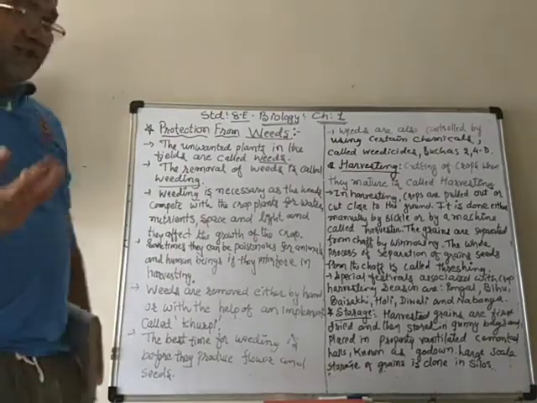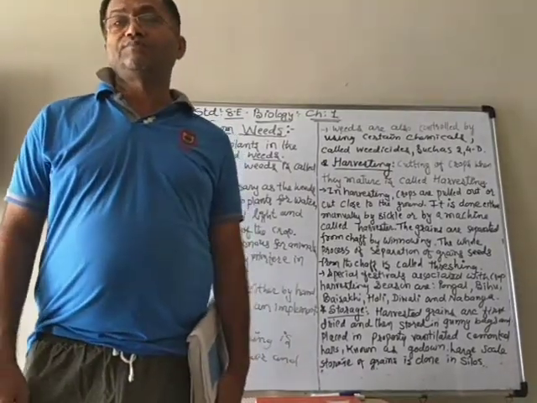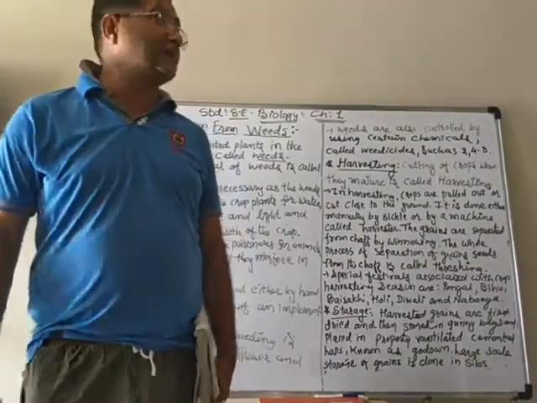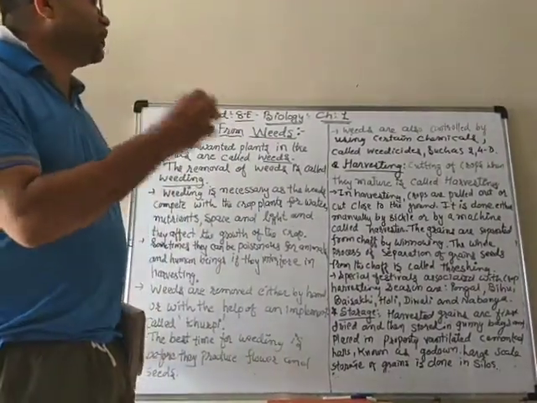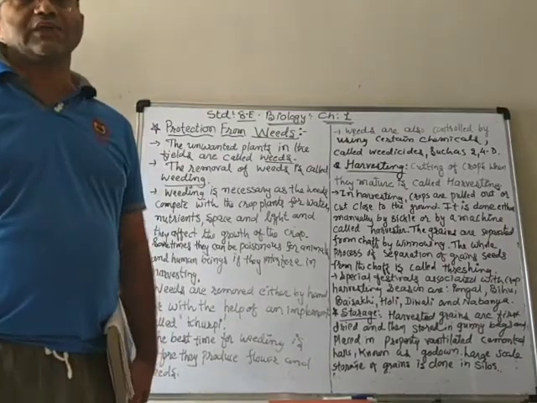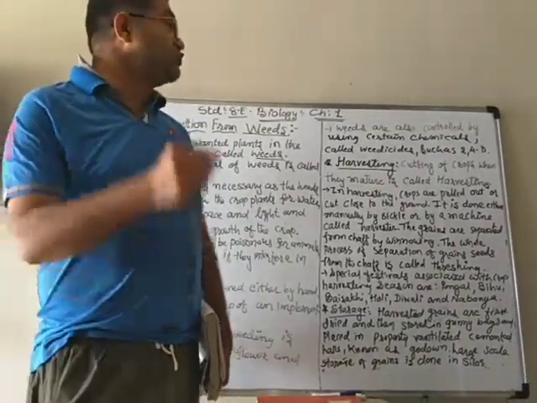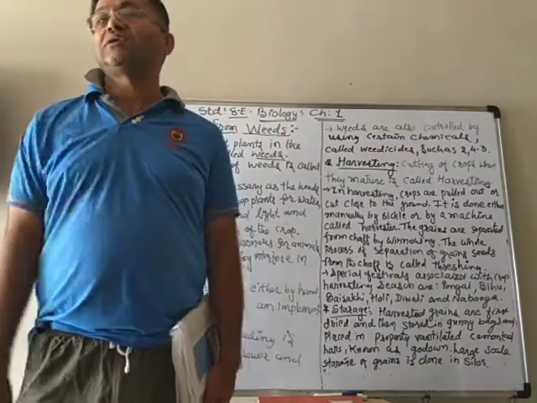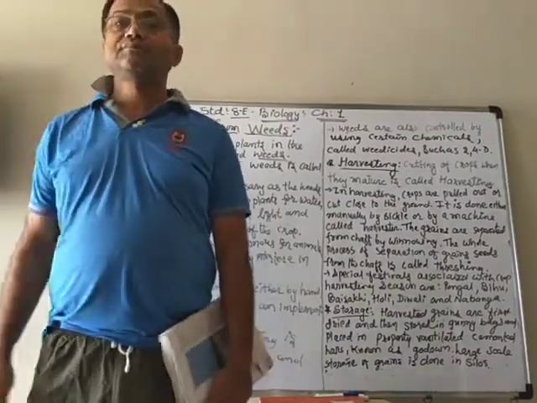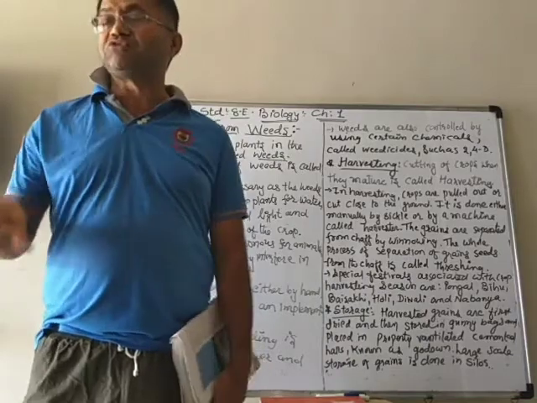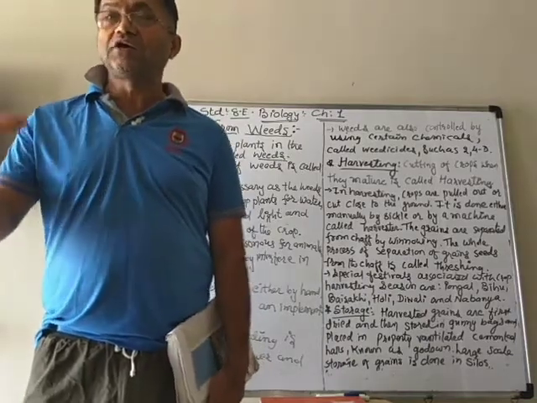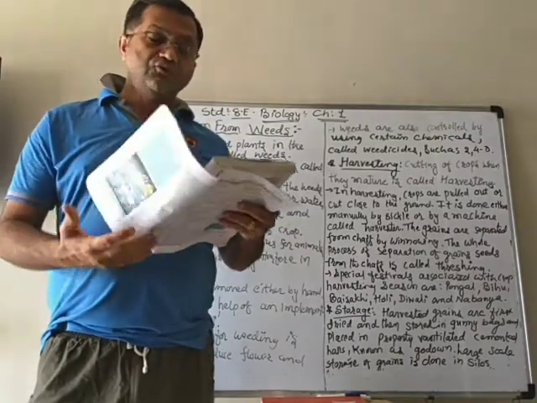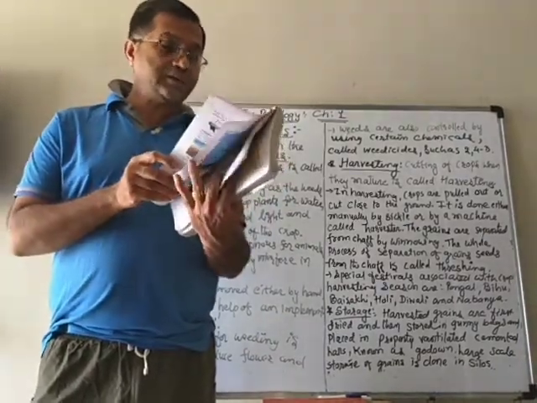Now, the other way to control these weeds is the use of chemicals. These chemicals are known as weedicides. Weedicides are sprayed along the crop, in the space between where the weeds are growing, and the chemicals are sprayed with the help of a sprayer.